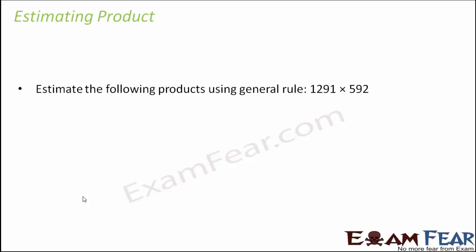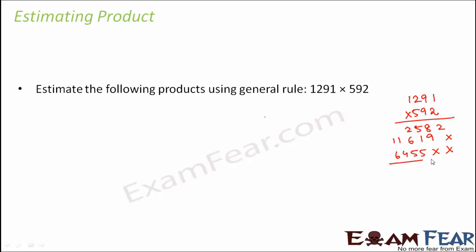Here also let us first see what is the product that we get. 1291 multiplied by 592. So what we actually get is 2582, 11619, 6455.